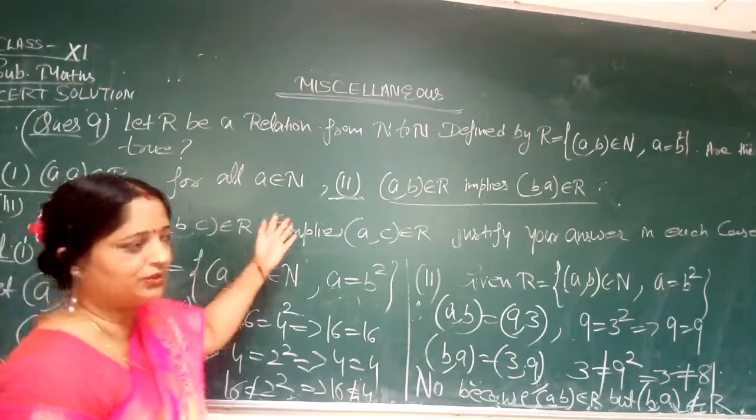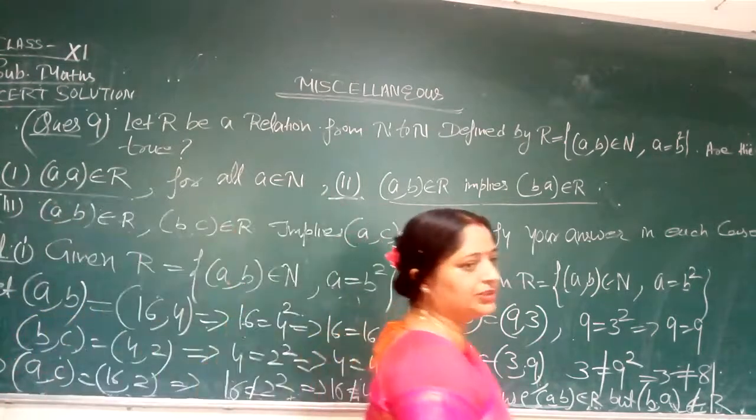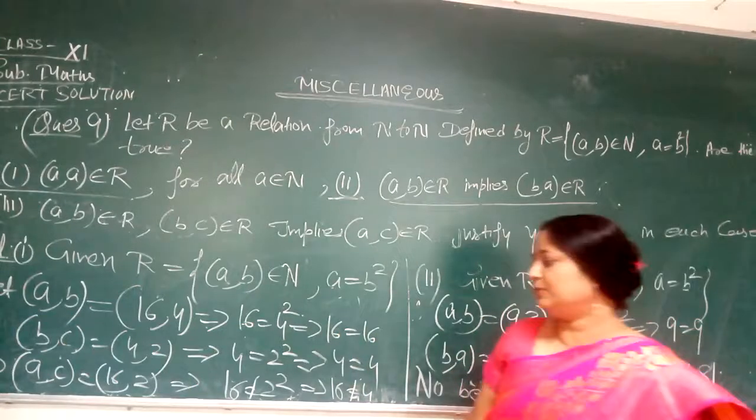The first statement is true, the second is true, and the third is false. The reason is this one.